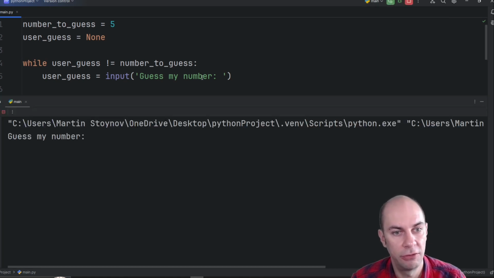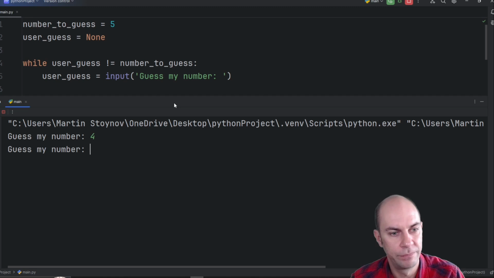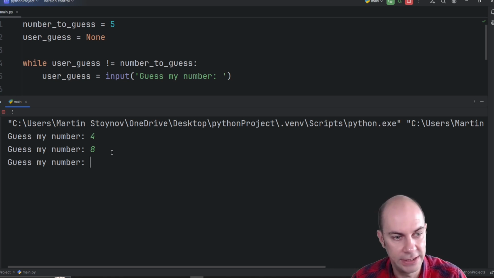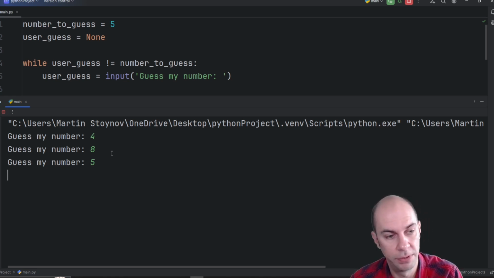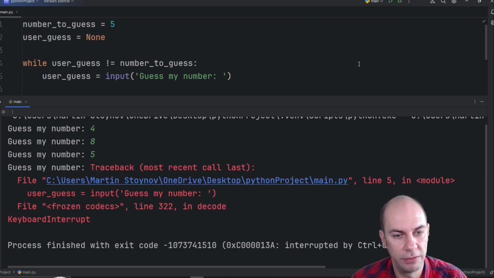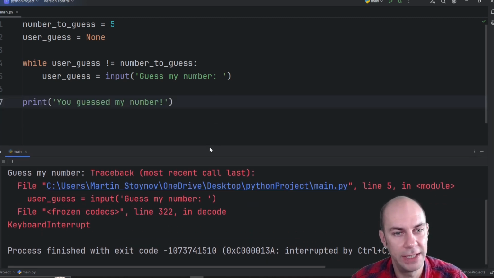So if I run this program, the computer says, guess my number. I know I should guess a 5, but let's try and guess a 4. Okay, well, guess my number. Again, it asks me to guess. Let's guess 8. And now, let's say we are ready to guess correctly. We press 5. We think that this is going to exit the loop, but unfortunately, it doesn't. Okay, and if I stop the program, you can actually see here that there are some errors. But what is happening here?